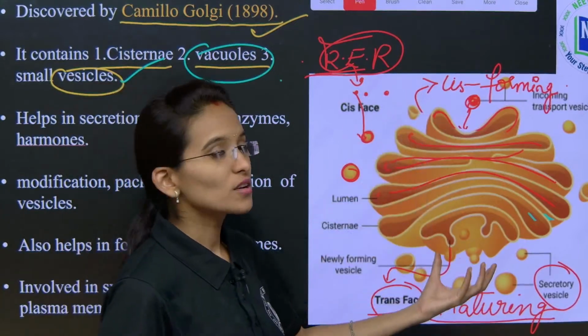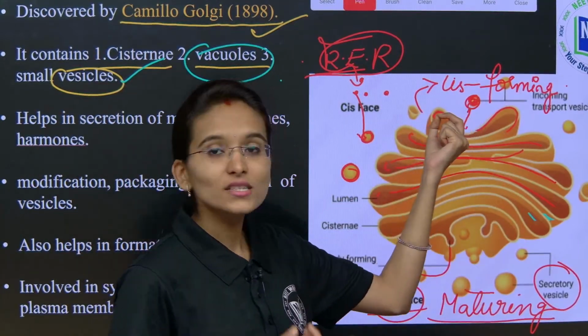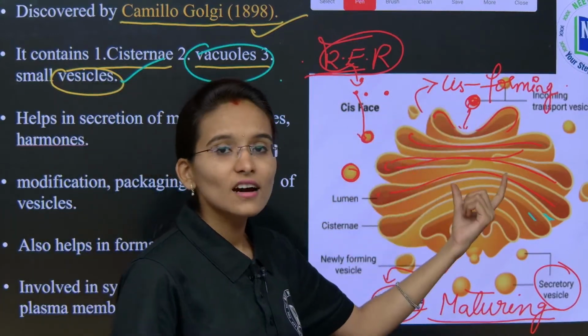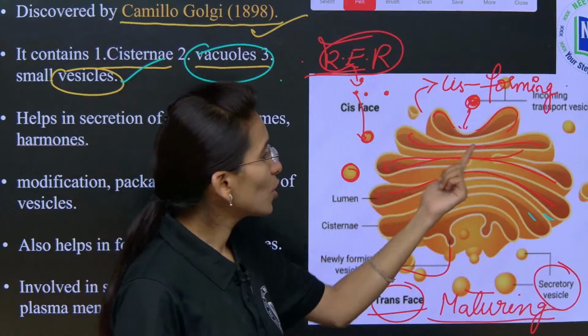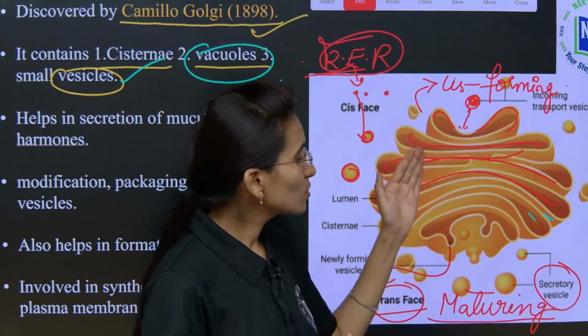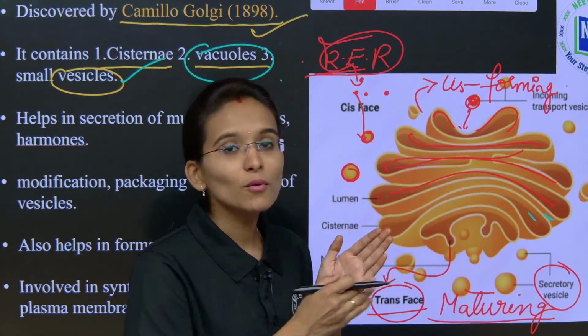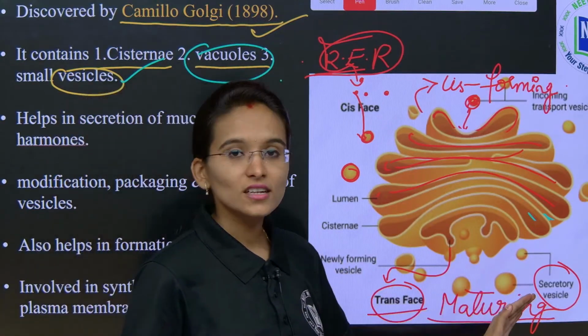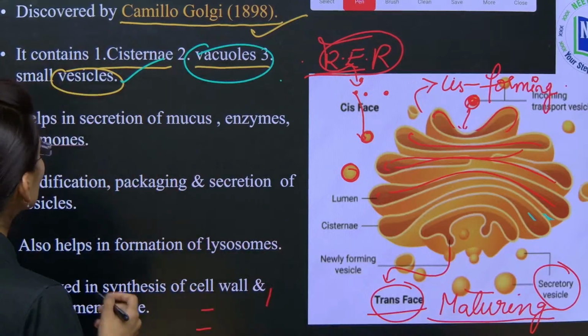So, in this process there are some small vesicles which will receive the proteins. After receiving, each protein is going to get modified in each cisternae. Then later on the modified proteins are going to be sent out with the help of the secretory vesicle. Yes, now look into these points.